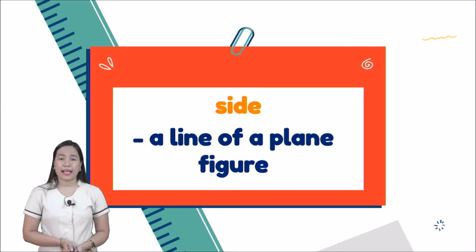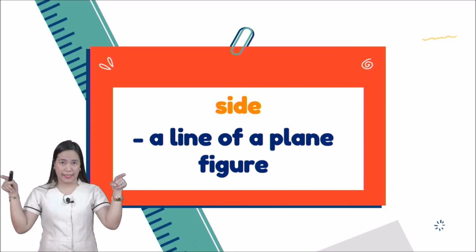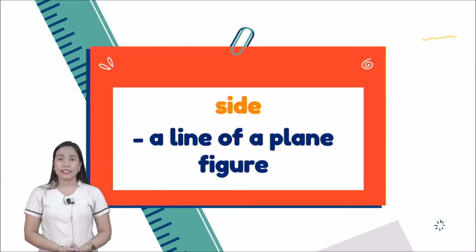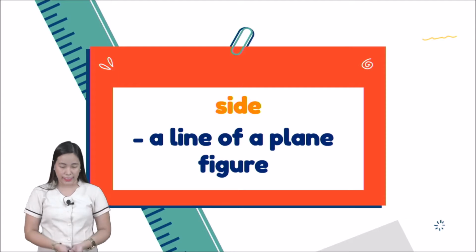Next, side. When we say side, it is a line of a plane figure. It is a line segment that joins two vertices to form a line, okay? That is side. For instance, rectangle has 4 sides. Triangle has 3 sides. 1, 2, 3. That's a triangle.